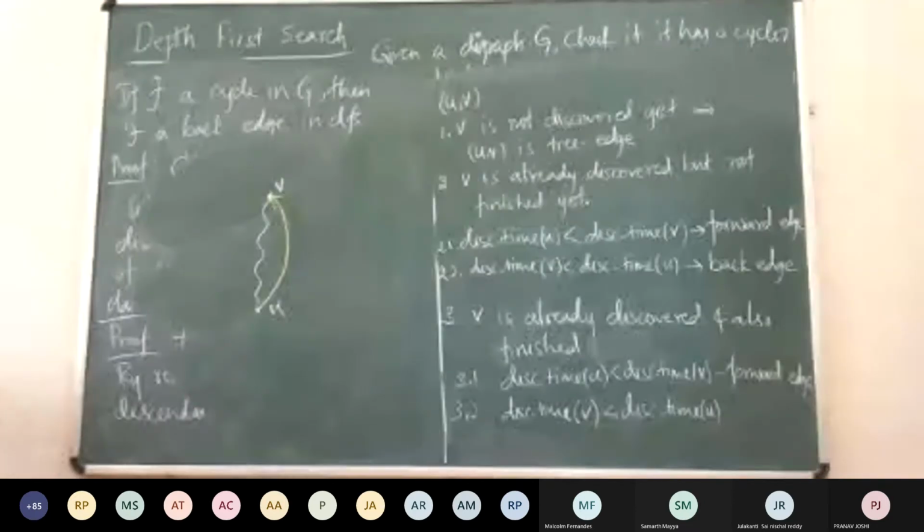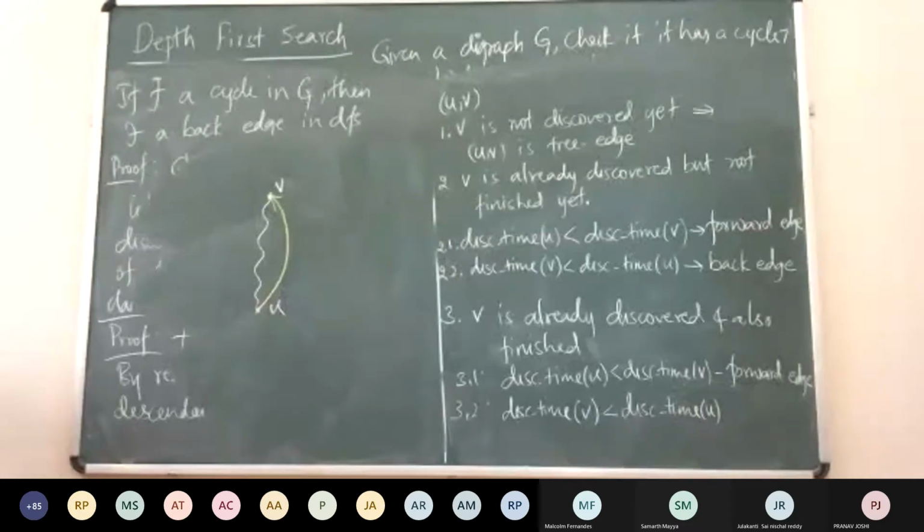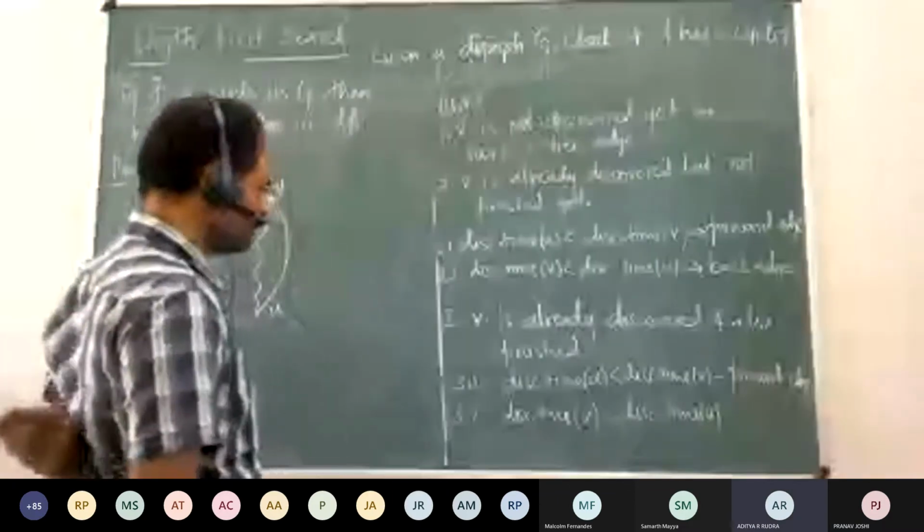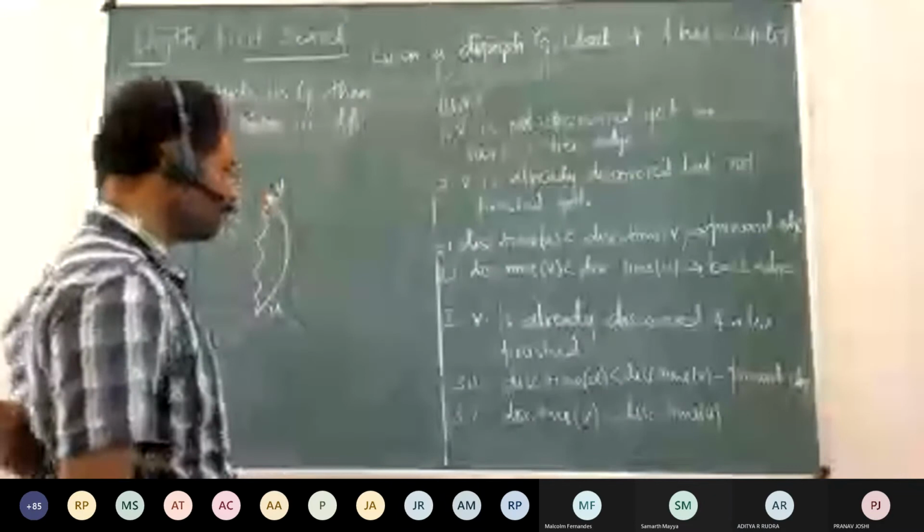Now, will it be a cross edge? Or should we talk about finishing times also? So we need to talk about finishing time. V has already been finished. Here we know that V is finished, right?